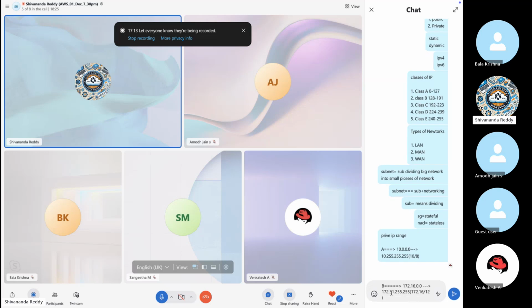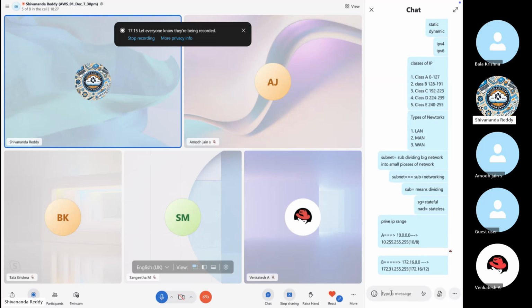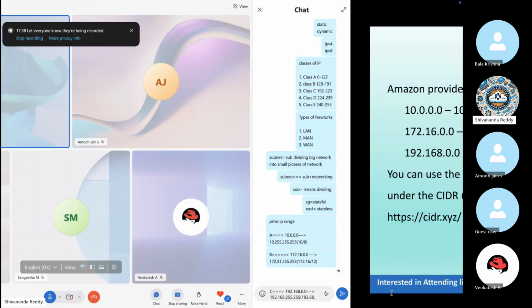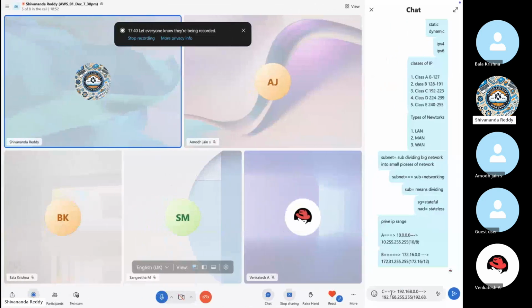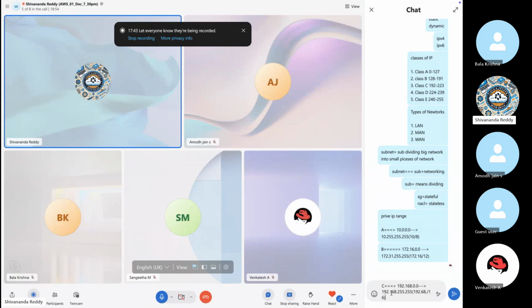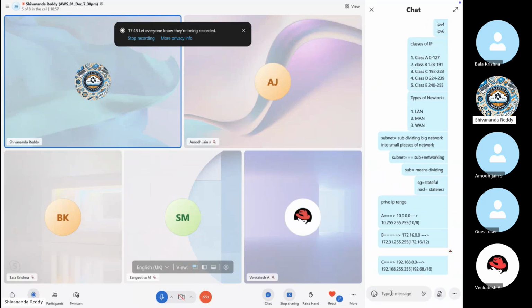The last one, the C series, is 192.168.0.0 to 192.168.255.255. What is this series? This one is the /16 prefix. Remember these values. These are the private IP ranges.